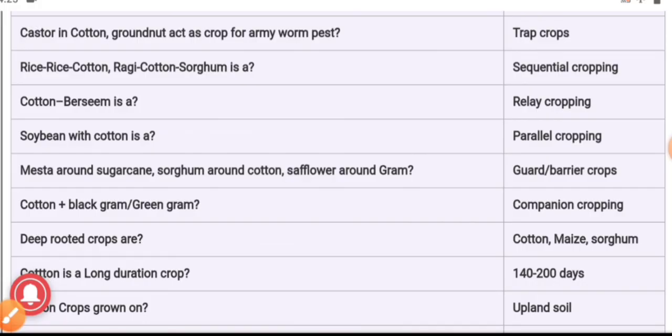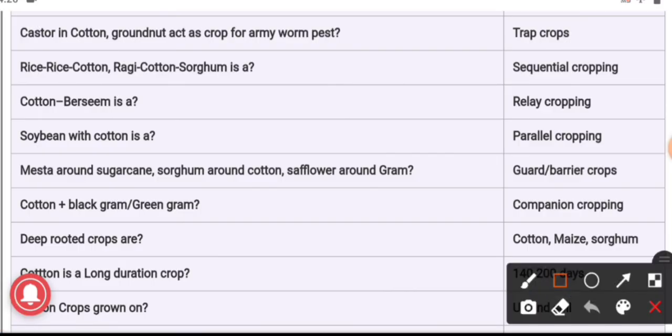Rice, cotton, ragi, cotton, sorghum is an example of a sequential cropping system. Cotton and berseem is an example of relay cropping. Soybean with cotton is parallel cropping. Mesta around sugarcane, sorghum around cotton, and safflower around gram are the guard crop or the barrier crop. Cotton plus black gram or green gram is the companion cropping.